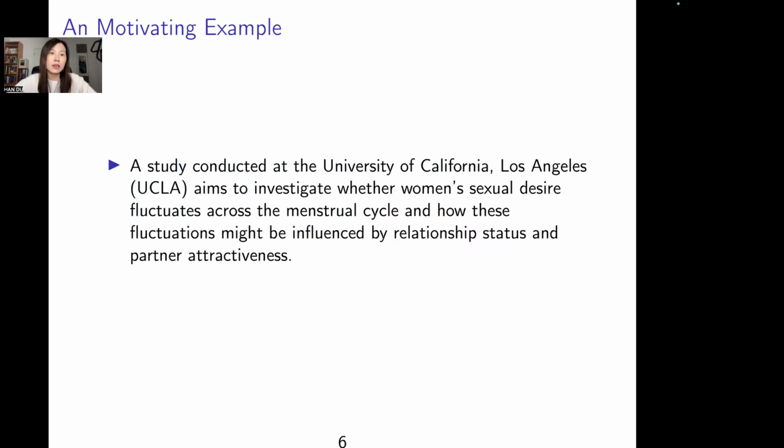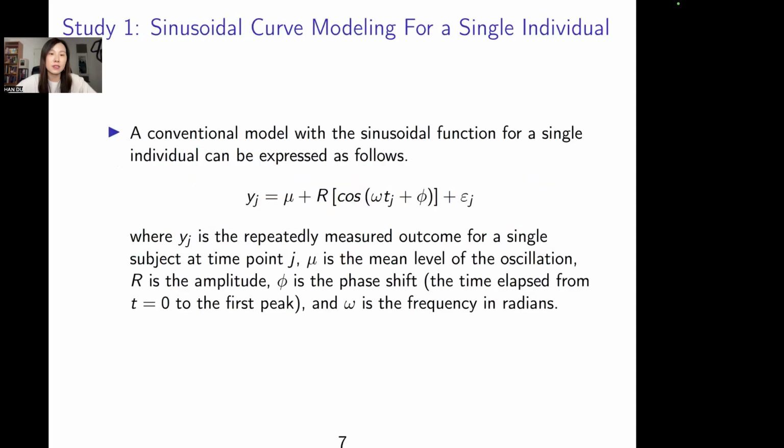A motivating example is from my colleagues at UCLA. They aim to investigate whether women's sexual desire fluctuates across the menstrual cycle and how this fluctuation might be influenced by relationship status and partner attractiveness.